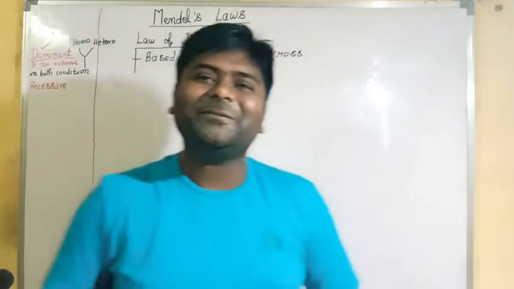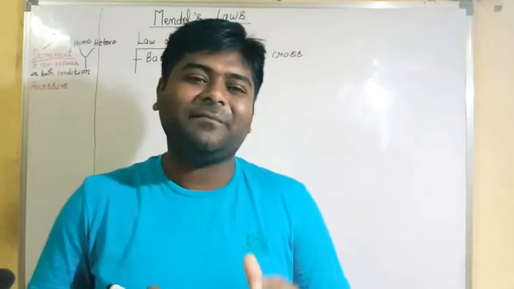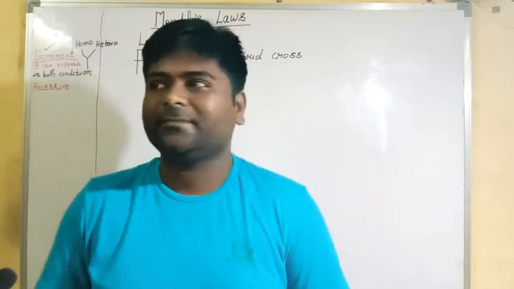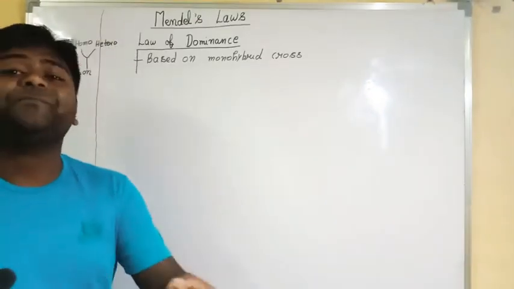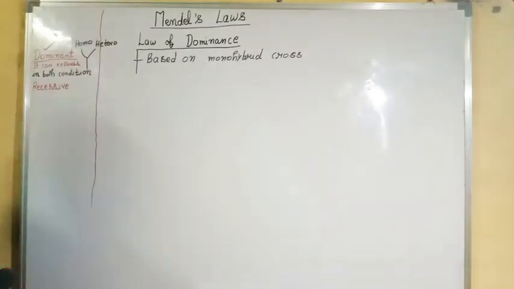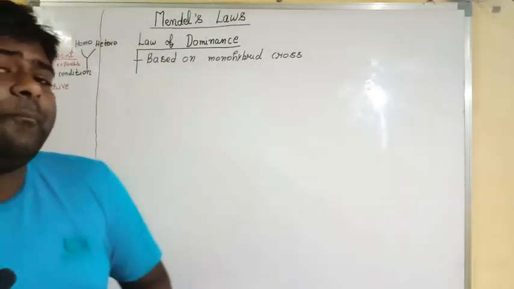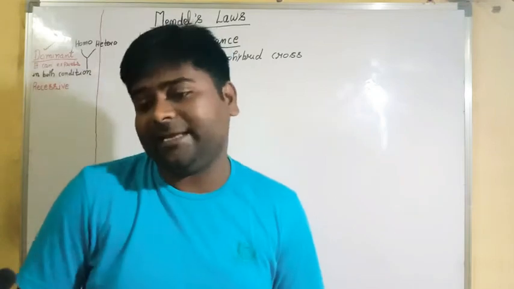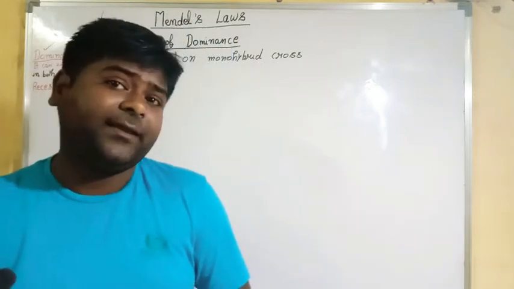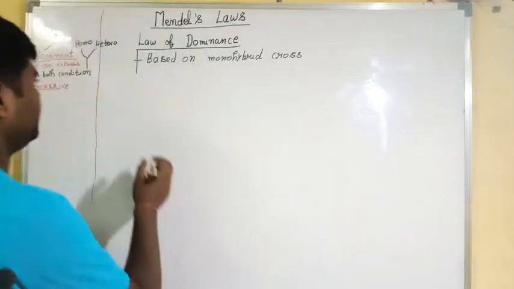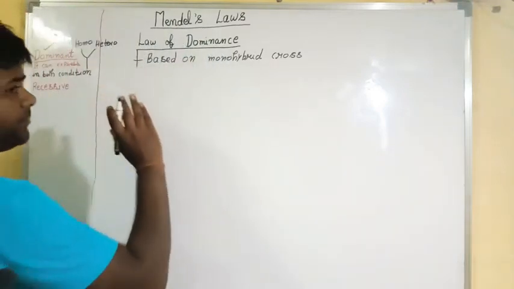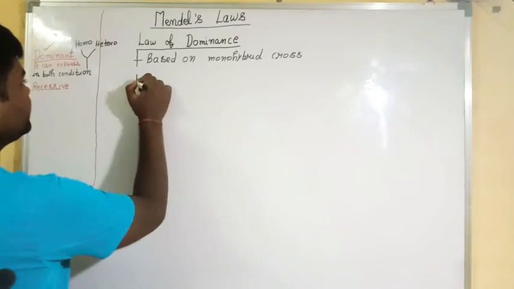That is the reason I taught you all the terminology earlier. Monohybrid I already taught you, having only one character, and he selected pure breeding variety. Pure breeding variety means pure for a character. So you should understand this format.